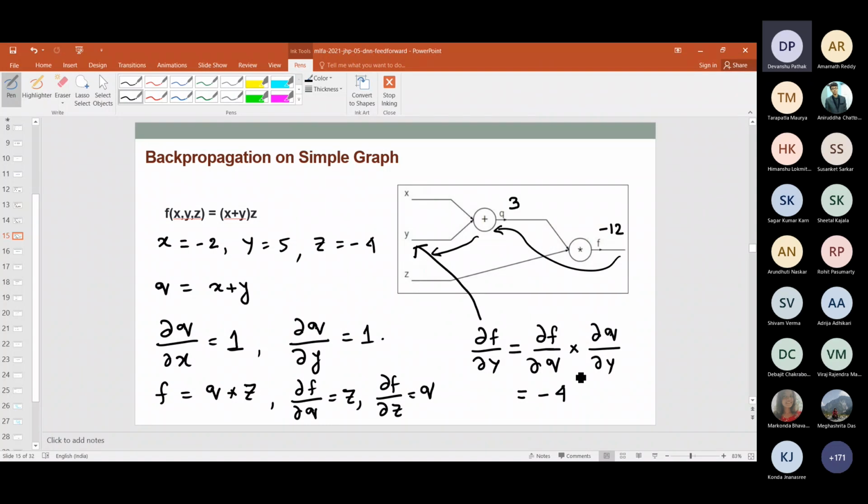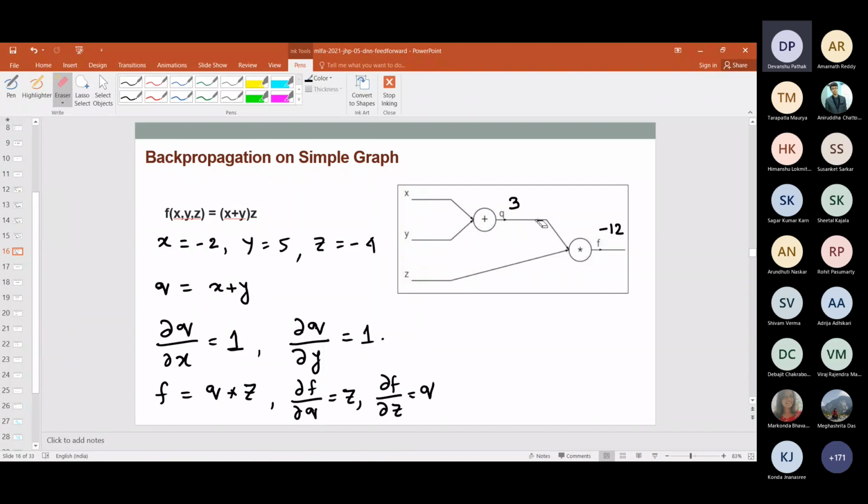Now similarly, if you compute del f del x, I just copy the whole thing again and show you. Now I need to compute del f del x.